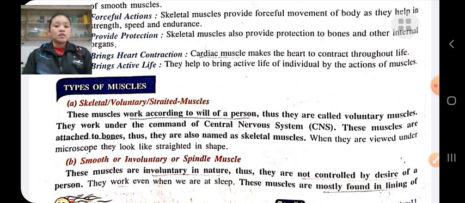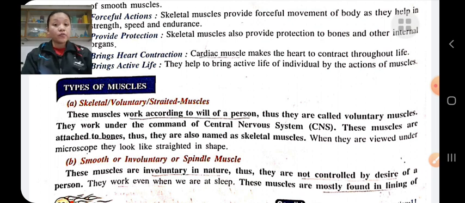Skeletal muscles, or we can say voluntary muscles. This type of muscle works under the will of a person. Therefore, it is also known as voluntary muscle. These muscles work under the command of the central nervous system. These muscles are attached to the bones. Therefore, they are also known as skeletal muscles.